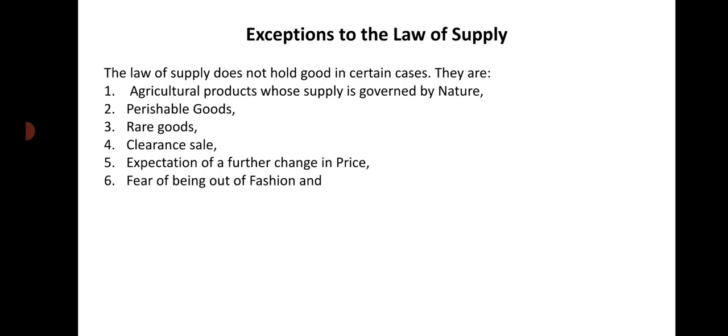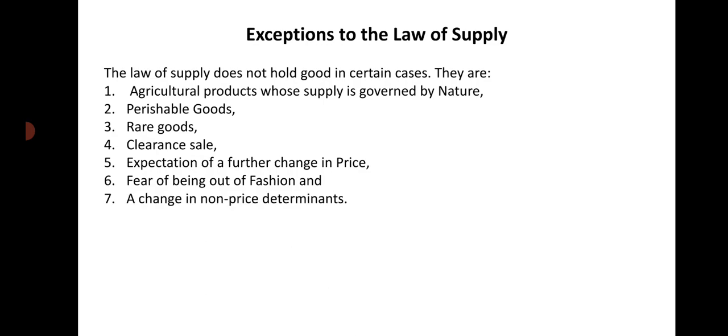Then, number 6, fear of being out of fashion. What is this? If producers think that their goods are going to be out of fashion, or we can say they are going to be outdated in the near future, they will supply more of their goods even at a lower price. Because in future, their goods will not be demanded. Their goods will not be purchased by the consumers. So, with a fear of being out of fashion, they supply more of goods even at a lower price.